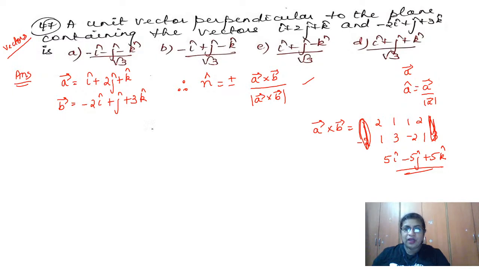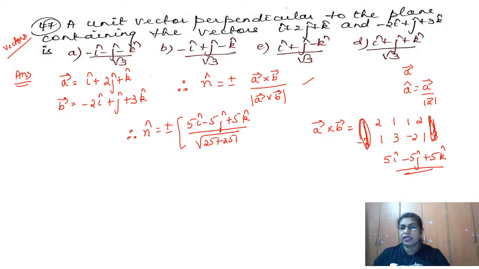Okay, so therefore my n cap, which is required, is nothing but plus or minus. So what is the vector we have? 5i cap minus 5j cap plus 5k cap, whole divided by the magnitude. So the magnitude of, so 25 plus 25 plus 25. How much is this? 25 plus 25 plus 25 is root 75. 75 can be written as 25 into 3, so 25 can come outside as 5 root 3.